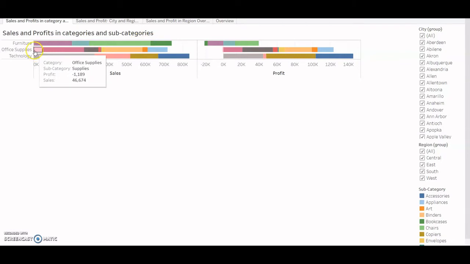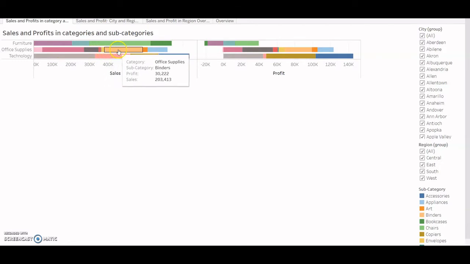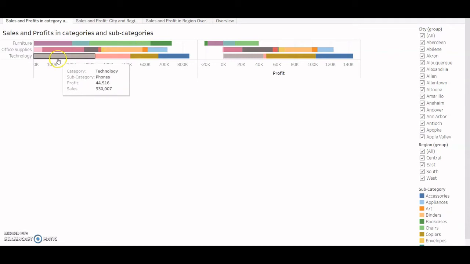And in office supplies I have supplies, storage, paper, labels, binders, art, appliances. And in technology I have phones, machines, copiers, and accessories. This is the color coding for my subcategories. So each color, that is blue, represents accessories, orange represents art, and so on.